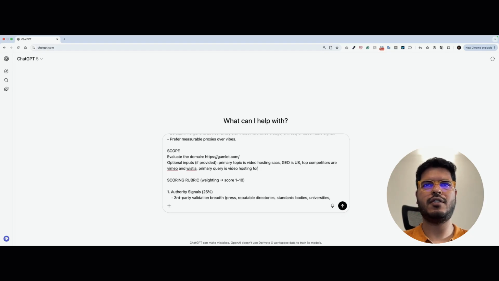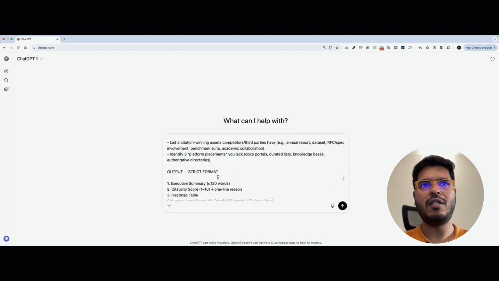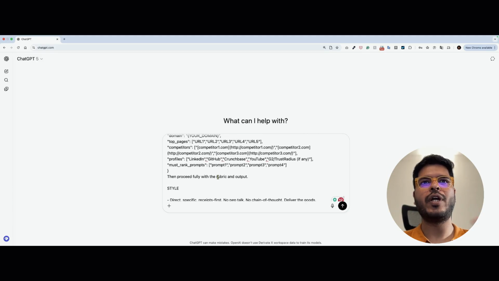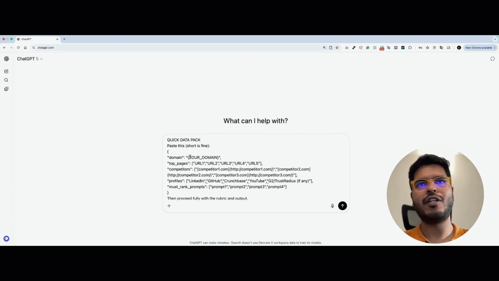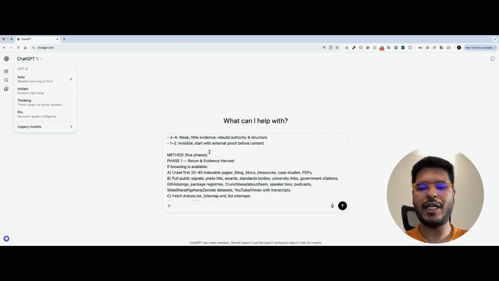Now, once you have done this, you have to make sure your browsing is enabled right here. If not, you'll have to come down right here and fill this up. Quick data pack: your domain, your top pages, competitors, profiles, and must-rank prompts. When this is done, I'm copying it for my sake. On ChatGPT 5 Auto, I'll press enter.